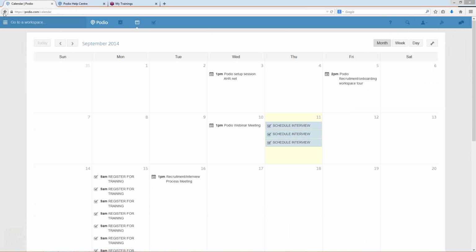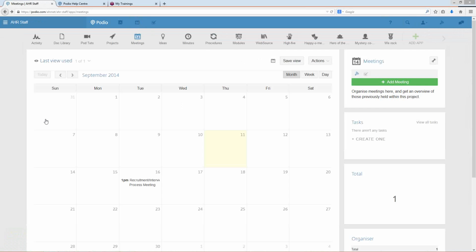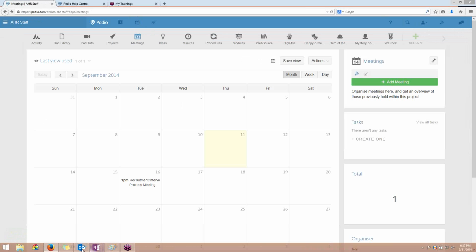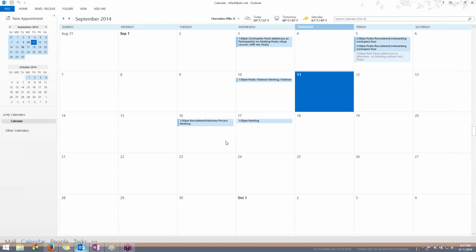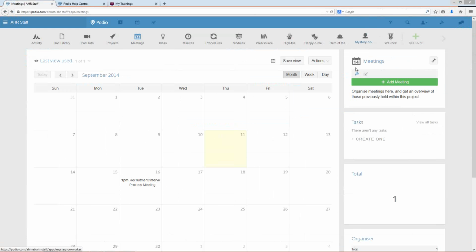So let's go back again. Now the most important part here is to make sure that it's synced with my Outlook calendar, and it's there. So that's great. Basically, if you have it synced, it'll go directly to your Outlook calendar. And something else that you would want to do, and okay, so we see a couple of people are attending already, which is pretty cool. It's very nice. So what we'll do is, let's see here. Okay, we'll read those comments in a little bit.